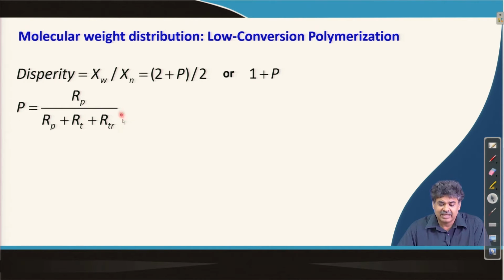Now, as you remember, when we are synthesizing high molecular weight polymers, the rate of propagation is much higher compared to the rate of termination or rate of transfer.